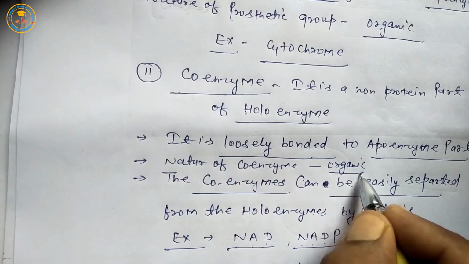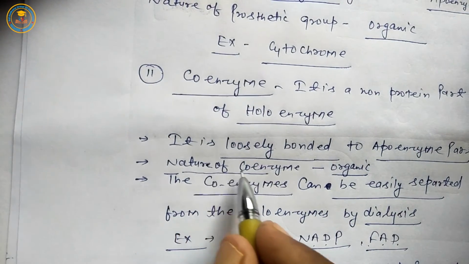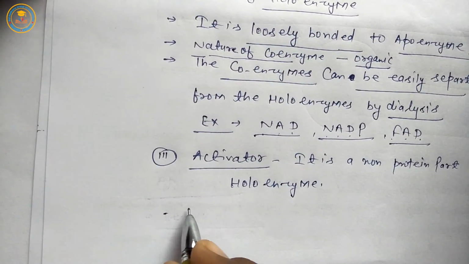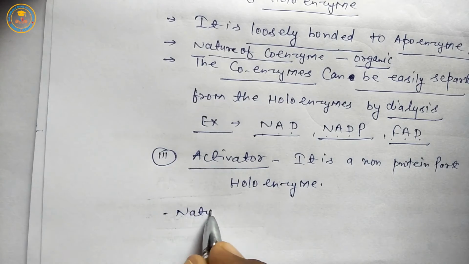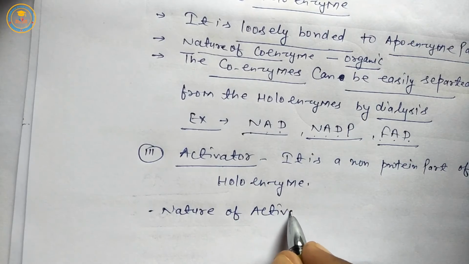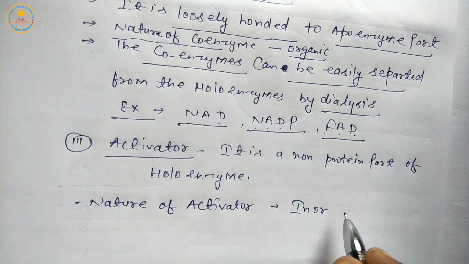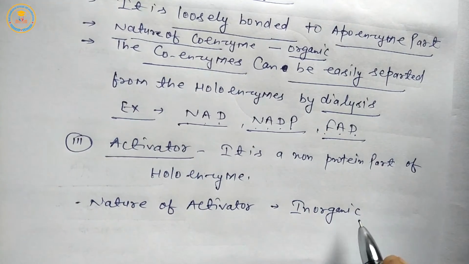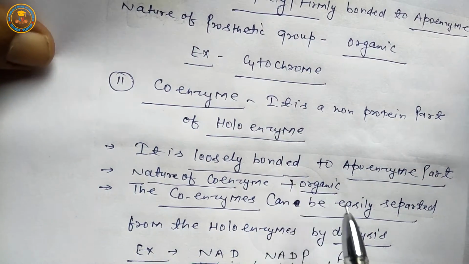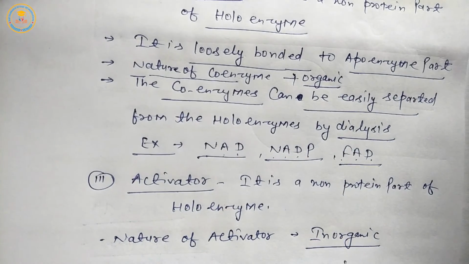A specific point of coenzyme is that its nature is organic. Next, the third is activator, and the nature of activator is inorganic. So prosthetic group and coenzyme are organic in nature, but the third non-protein part of holoenzyme, activator, is inorganic in nature.